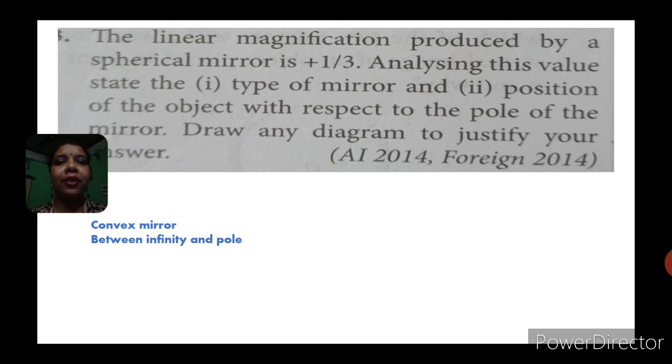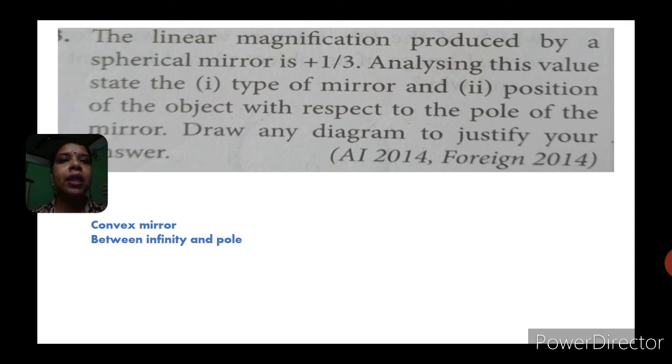Automatically, when I have read the question, plus 1 by 3 means the magnification is positive. Magnification positive means it is a virtual image. First thing, analyze this value and state the type of mirror. We have to find out that, see, if it is a virtual image, it can be concave or convex, both.